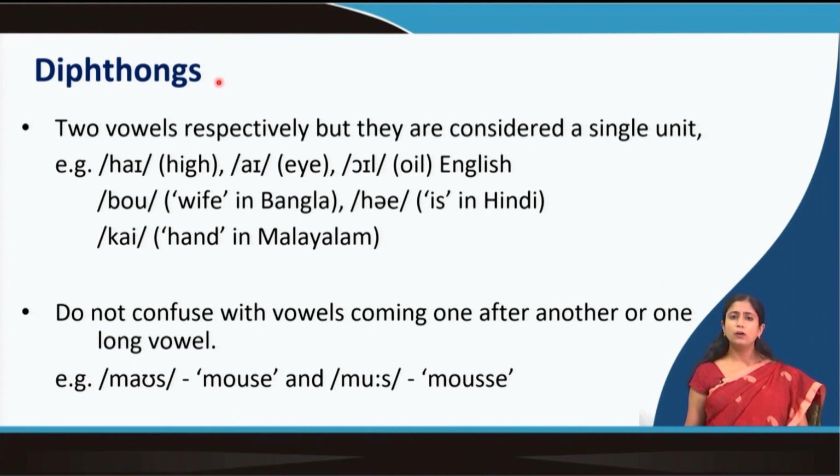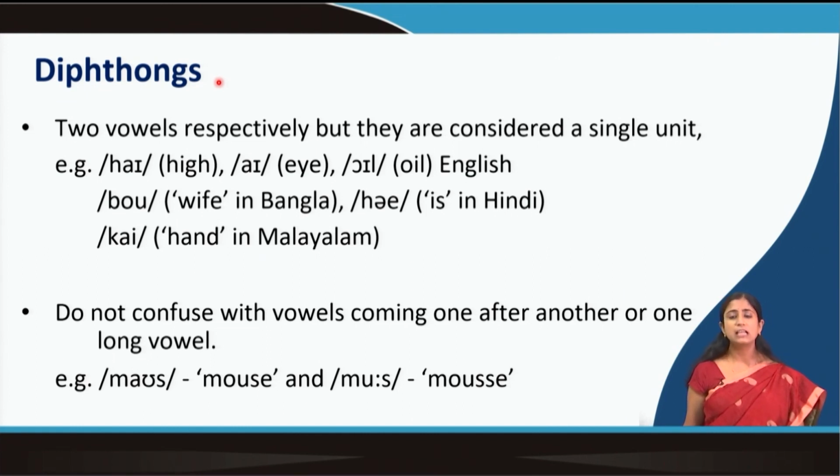So, one can often get confused with vowels coming in serial, like one vowel coming after another. Those are not diphthongs. Again, long vowels are also not diphthongs. That does not mean that two vowels are coming together to create a long vowel. Now, you know that we are taking more time to utter a sound, that is why it can be a long vowel. So, long vowels are again not diphthongs, they are long vowels.